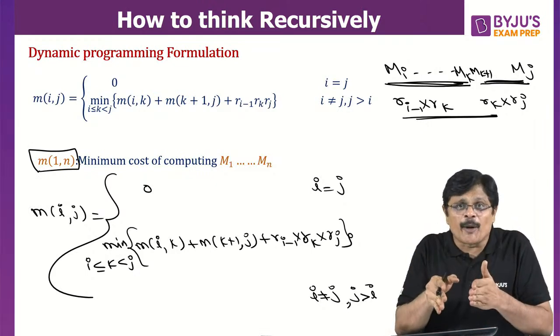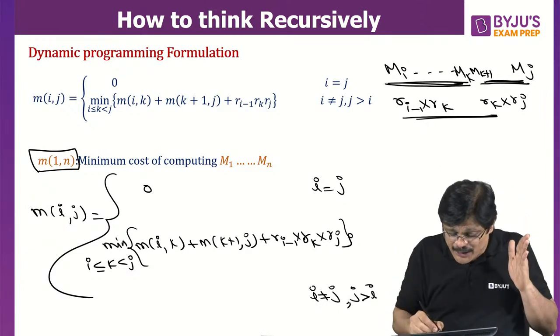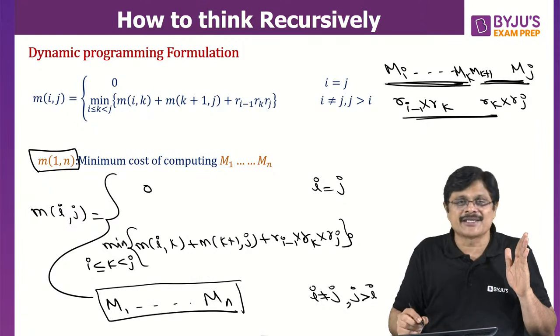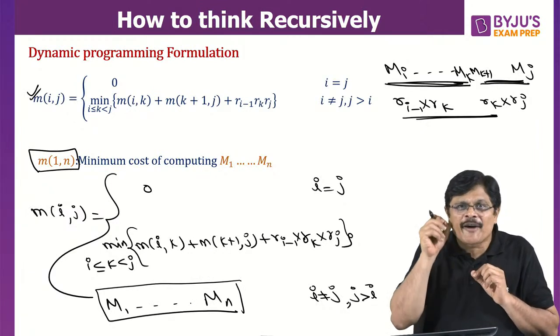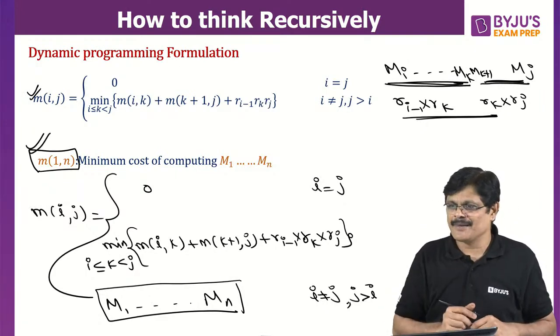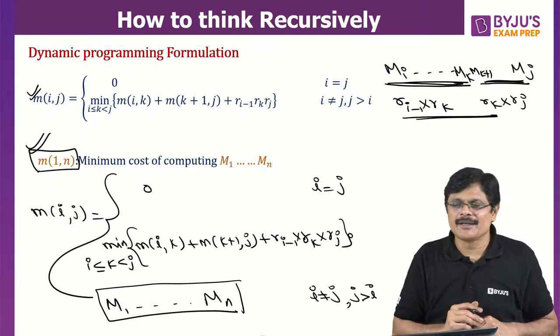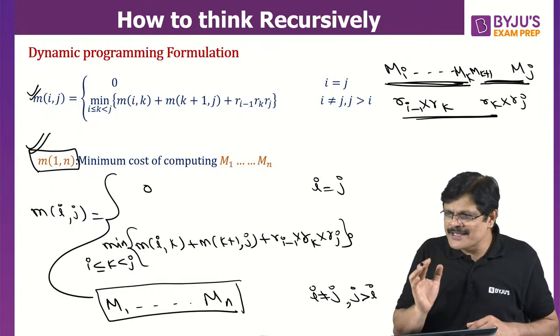Mij is an intermediate problem or a subproblem, but I need to solve M1n because M1 to Mn I have to multiply. This would be my original solution, sir. So using these intermediate solutions, or solutions for intermediate subproblems, I need to create the solution for my original problem. Is the idea clear? All of you able to follow? Hope you are all following, sir.